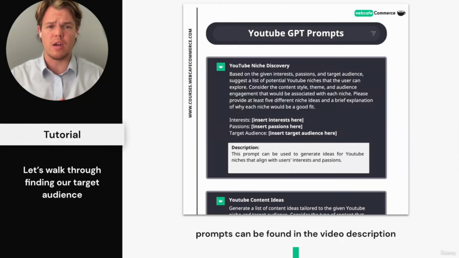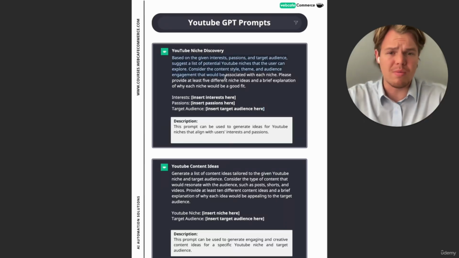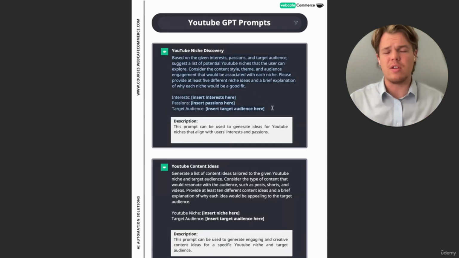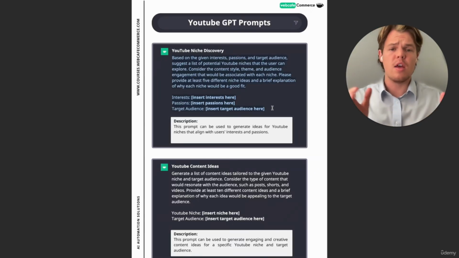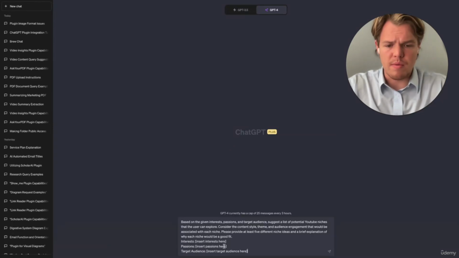All right, so I went ahead and jumped over to the PDF. Let's go ahead and get our first prompt here, which is going to be YouTube niche discovery. So maybe based off the previous video, you're like, okay, these are a bunch of niches. I'm not really too sure what's going to be a perfect match for me personally. This is going to help you out here. So let's go ahead and copy that. All right, so once we have it copied, I'm going to go ahead and paste here.